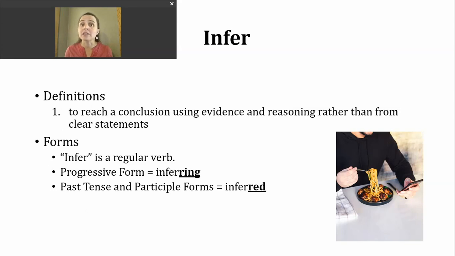Infer is a regular verb. To make the progressive form, we're going to double the last consonant because this verb ends in consonant, vowel, consonant, and then add ing, inferring. The past tense and participle forms will also have a second R before we add ed. And because R is a voiced consonant, the ed is going to make a D sound. Inferred, inferred.